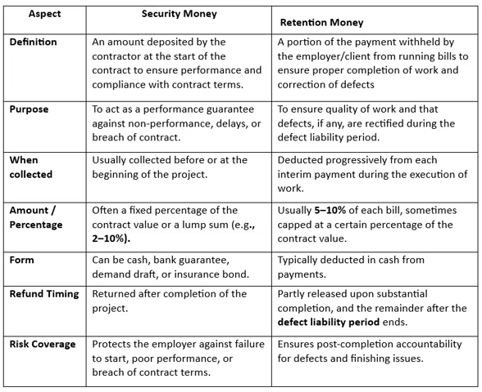Security money is basically money at the starting of the project, whereas the retention money is money which is deducted from each bill of the project. Both work as a performance guarantee during the execution and final completion of the project, whereas the retention money is used in the defect liability period if any issues arise.